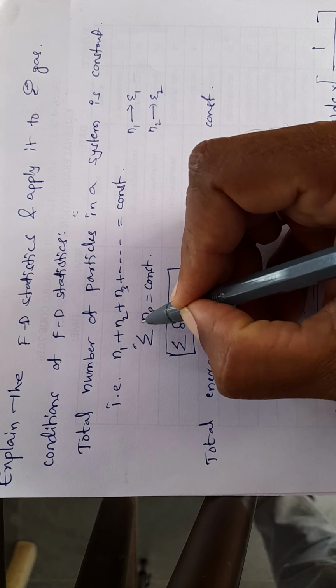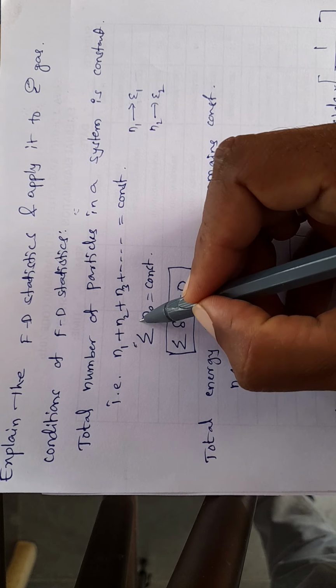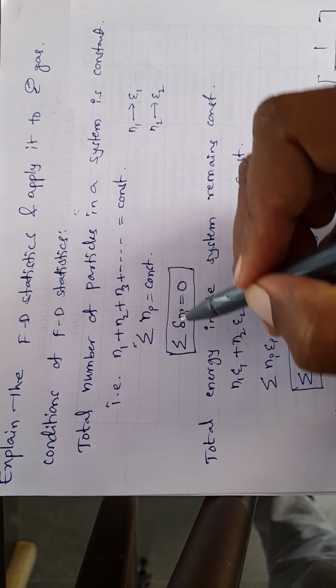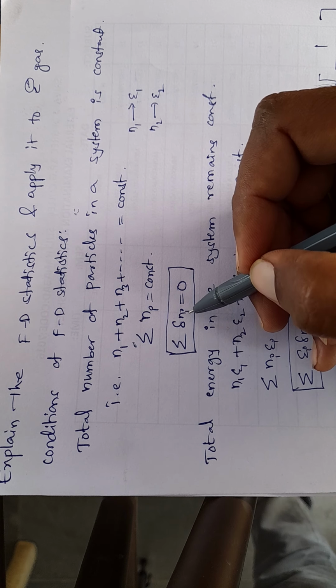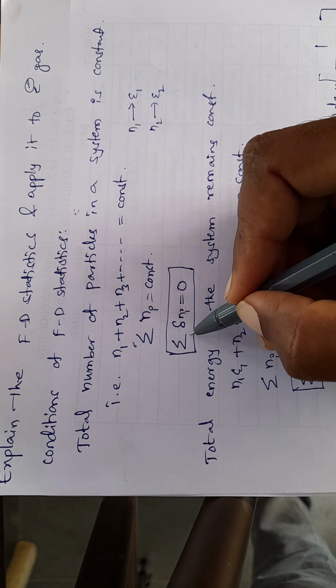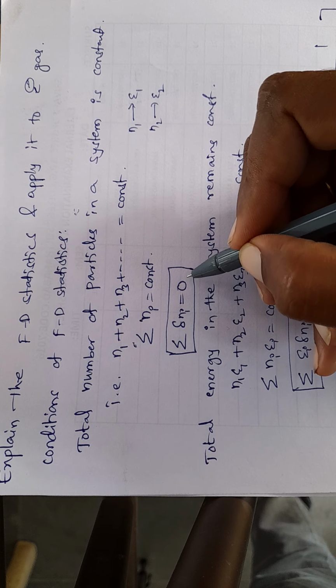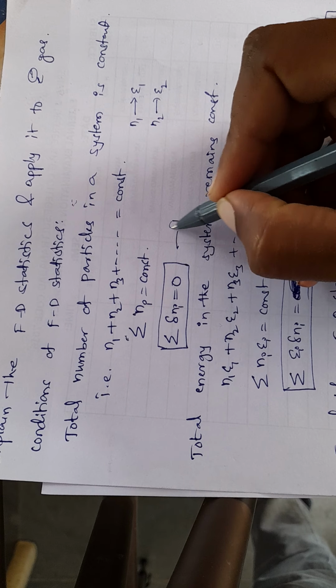So I am writing this in summation form: sigma Ni equals constant. If I differentiate this equation with respect to time, we get summation of delta Ni equals 0. So this is the first condition.